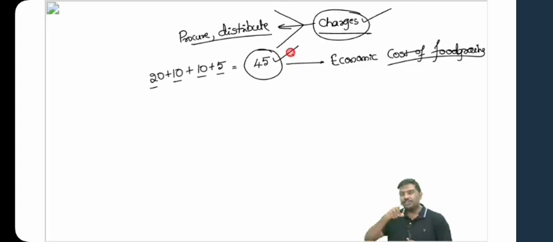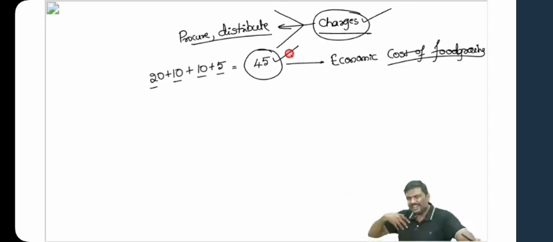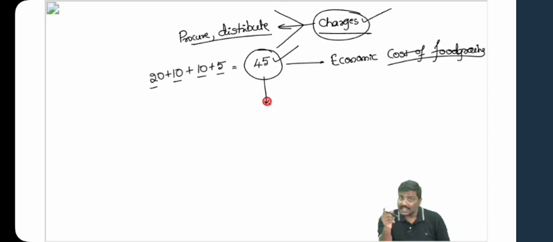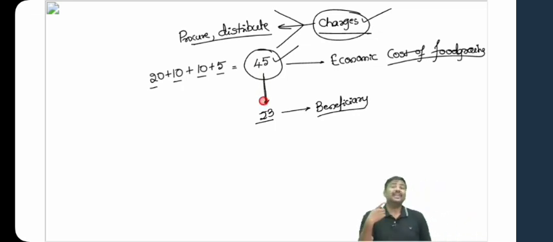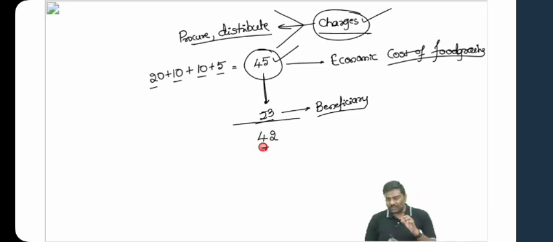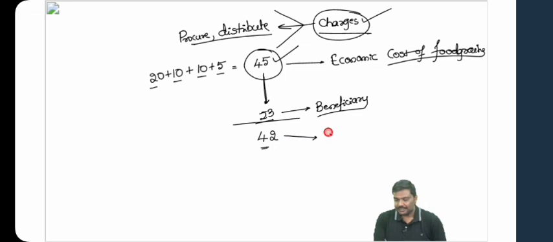But when the government distributes this 1 kg of rice to a beneficiary, will the government collect 45 rupees? Will the government say 45 plus 5 rupees profit I want to earn? No. Government will simply sell this 1 kg of rice, let's say at 3 rupees, to the beneficiary. The beneficiary will pay 3 rupees and will be given 1 kg of rice. Now, can I simply say the total expenditure for the government to provide this 1 kg of rice to the beneficiary is 42 rupees? This is nothing but food subsidy.